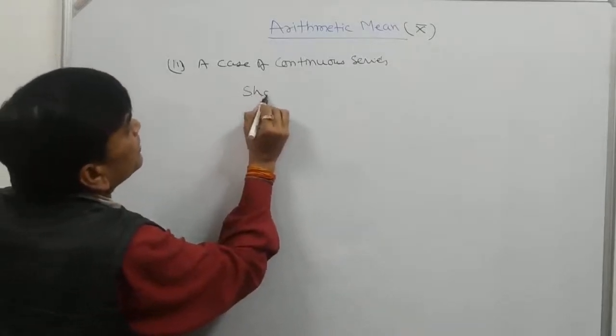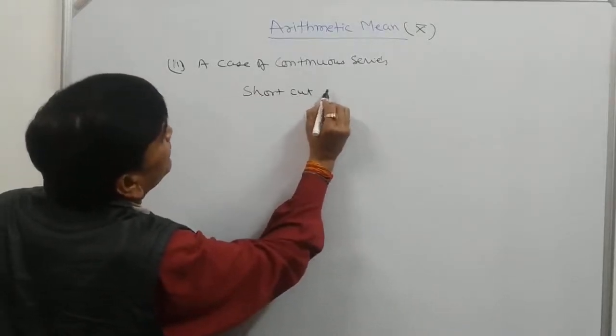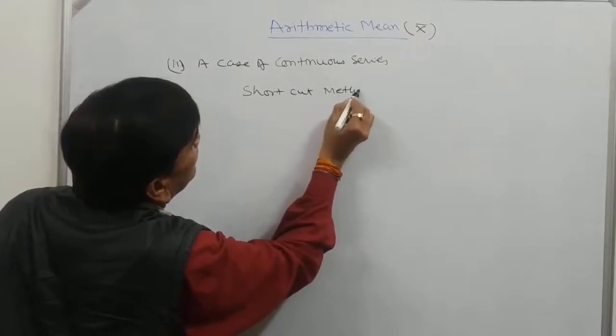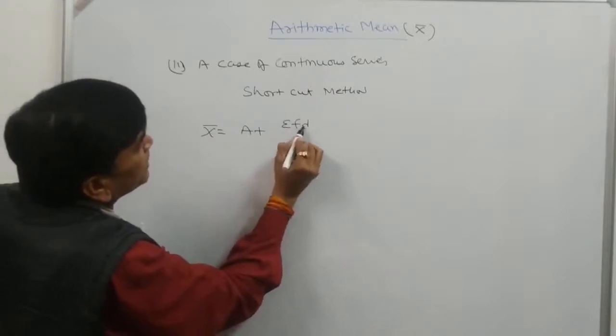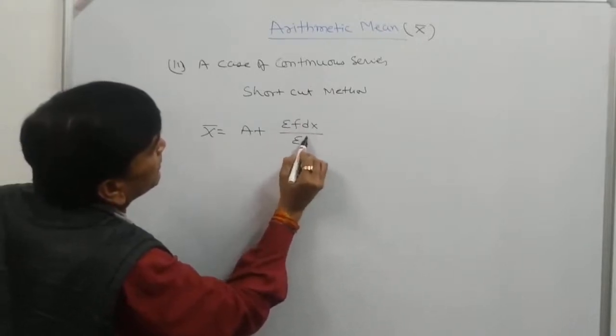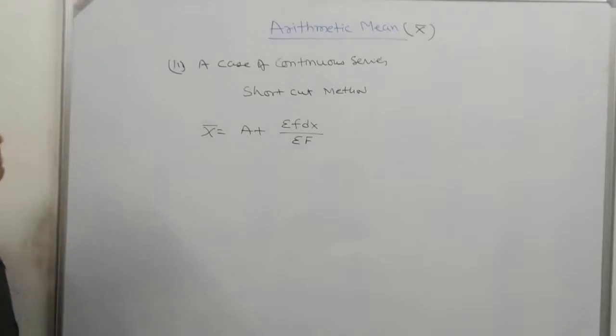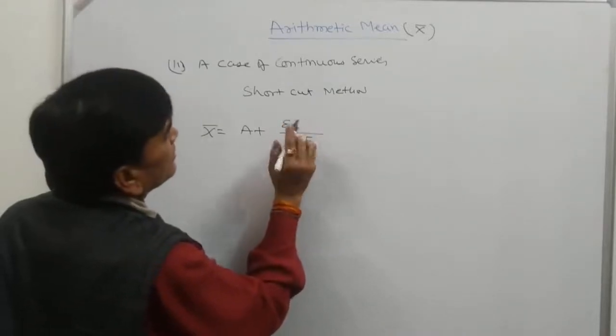Shortcut method: there are two shortcut methods for the continuous series. First one, x bar is equal to assumed mean plus sigma f dx divided by sigma f. We have already discussed this method.